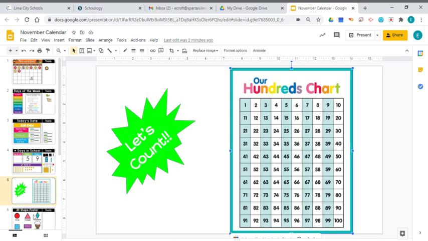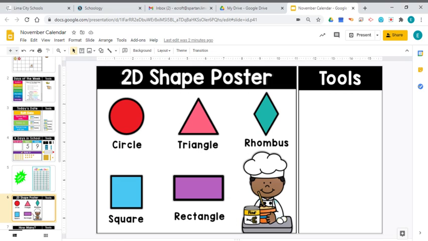Now, we're not going to get a new shape today. We're just going to review the shapes that we've had before, which are circle, triangle. See if you can say it before I do. Rhombus, right? Use that R as your clue. Rhombus, square, and rectangle.